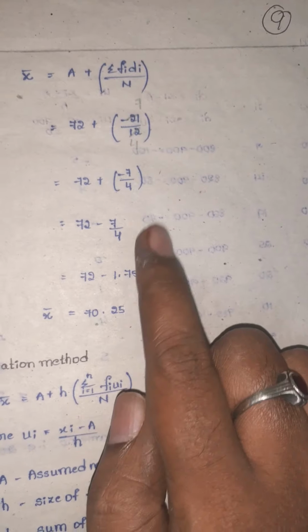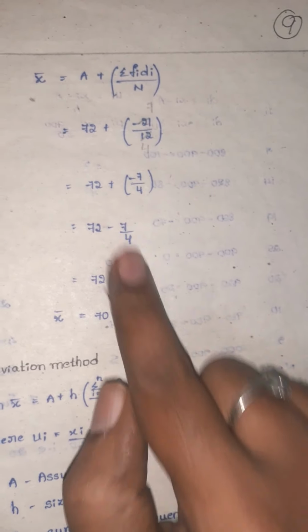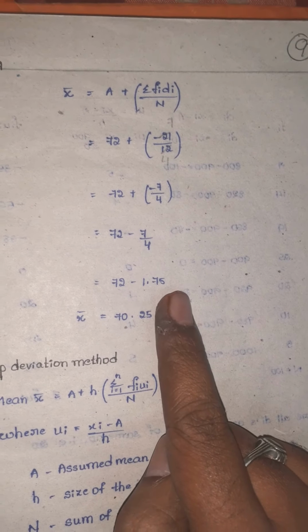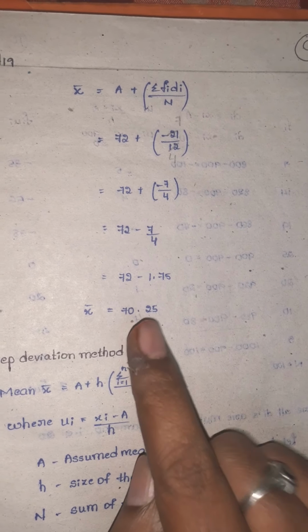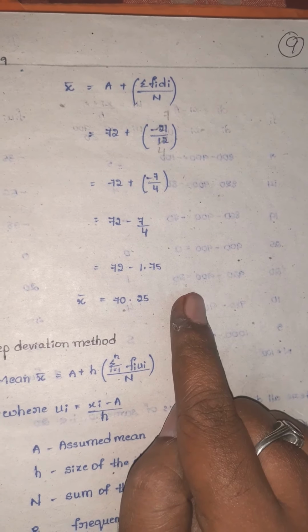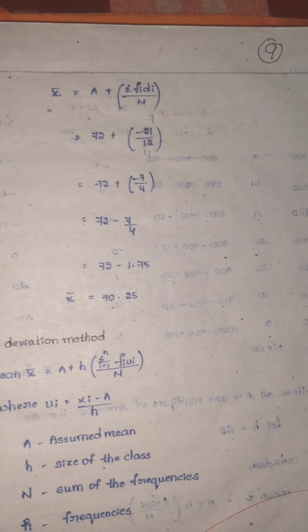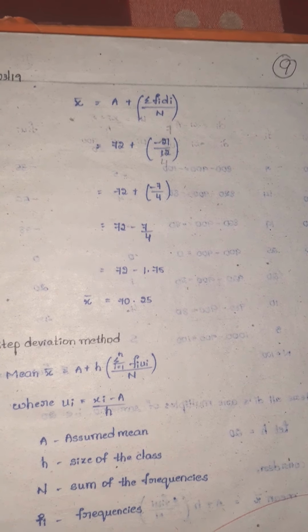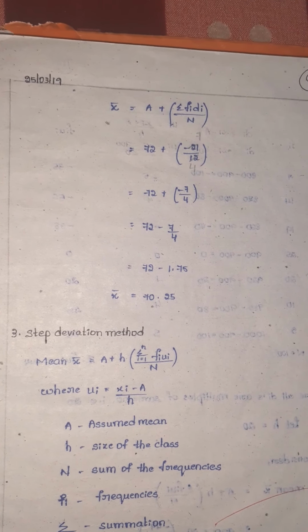So 72 minus 7 by 4. If you do the division 7 by 4, you will get 1.75. Next, if you do the subtraction, 72 minus 1.75, you will get 70.25. In this way we will calculate. We'll see the step deviation method in the next class.